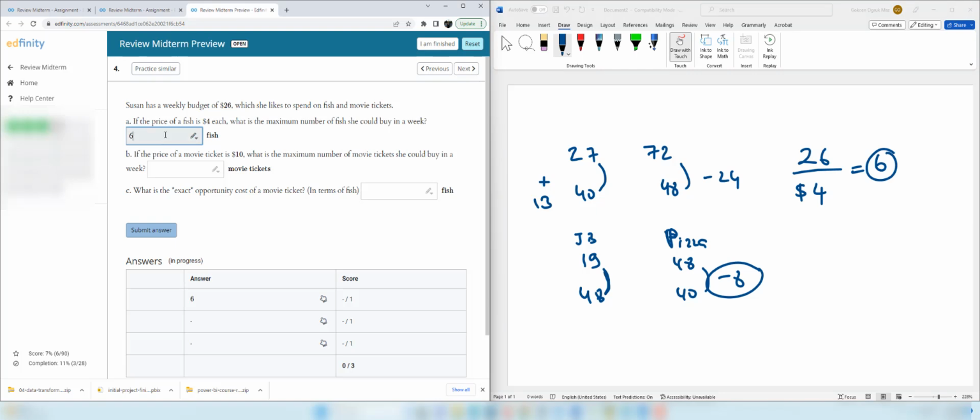If the price of a movie ticket is $10, what is the maximum number of movie tickets she could buy? She could buy 2 tickets. She can't buy 3, but she could buy 2 tickets.